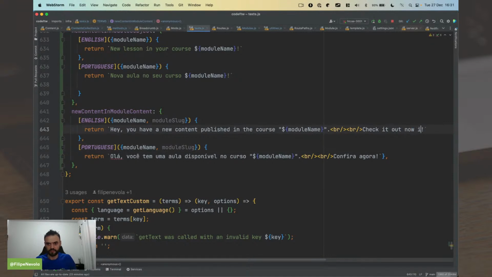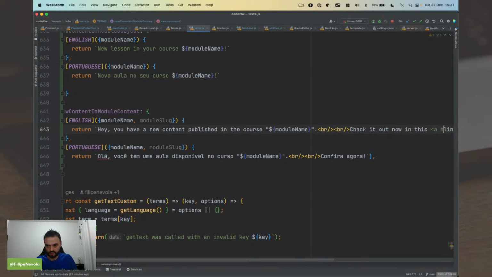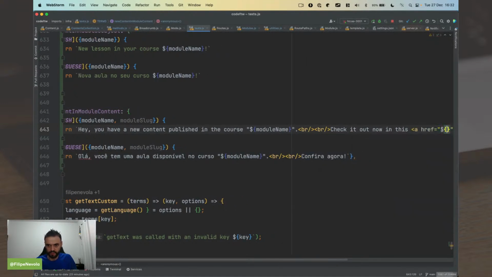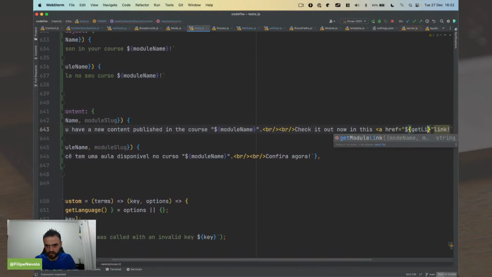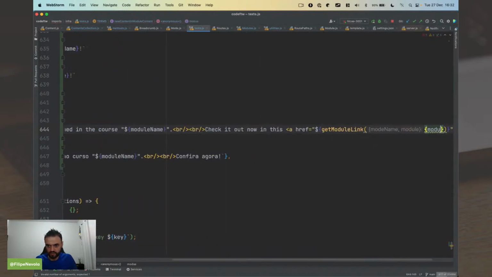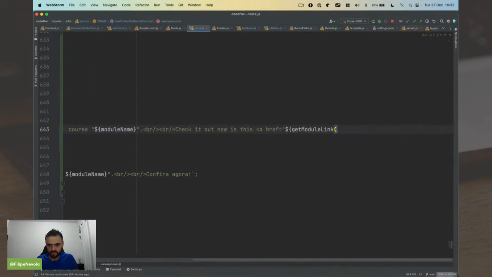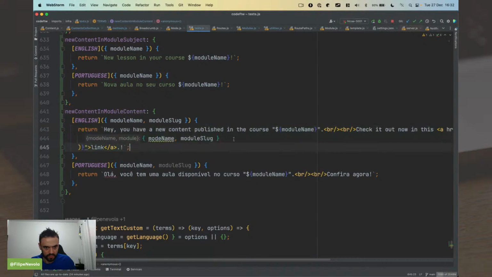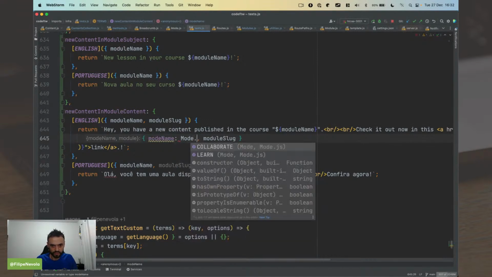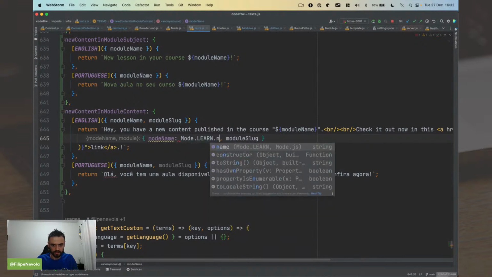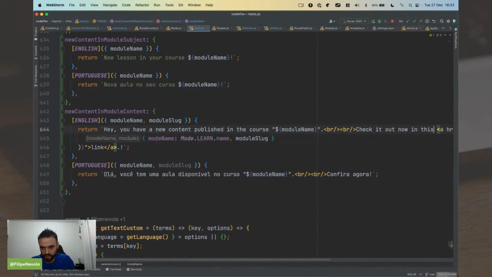Out here in this link, I can put an href. I'm going to put the link here. Get link, get module link, mode name, and module slug. Okay, so I can do like this. Okay, I'm going to do mode name. Oh, mode name is always the same, so we are going to provide mode learn.name. Okay, now I can put this in the Portuguese one as well.